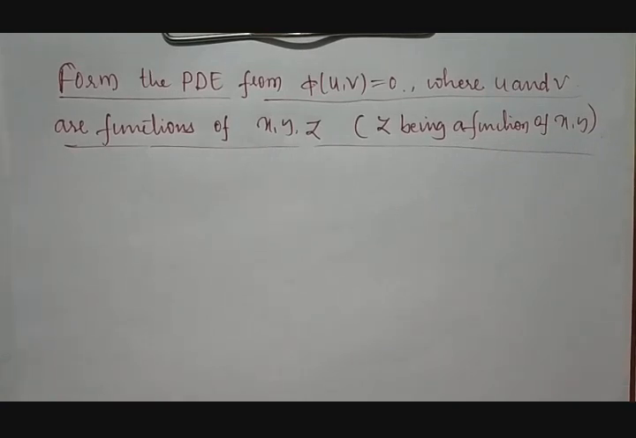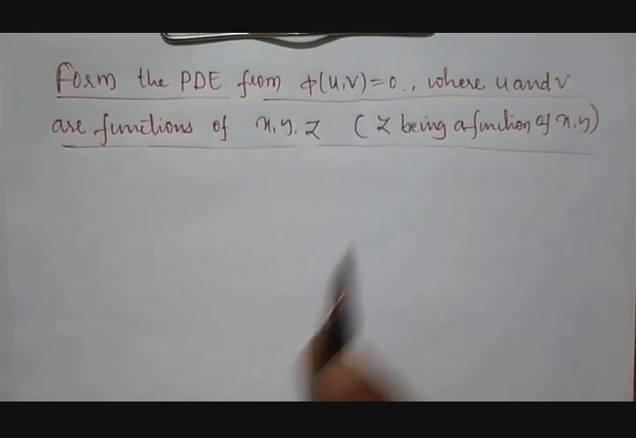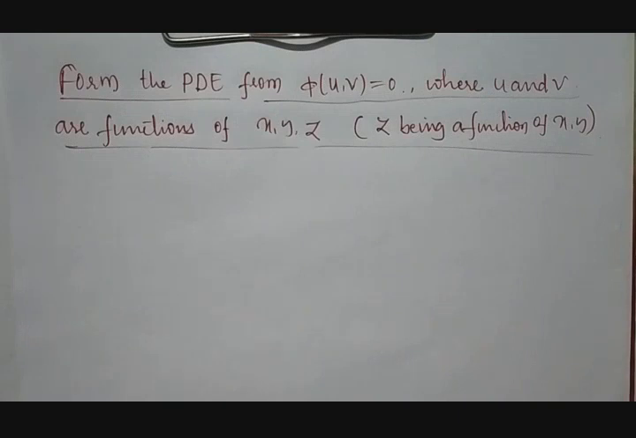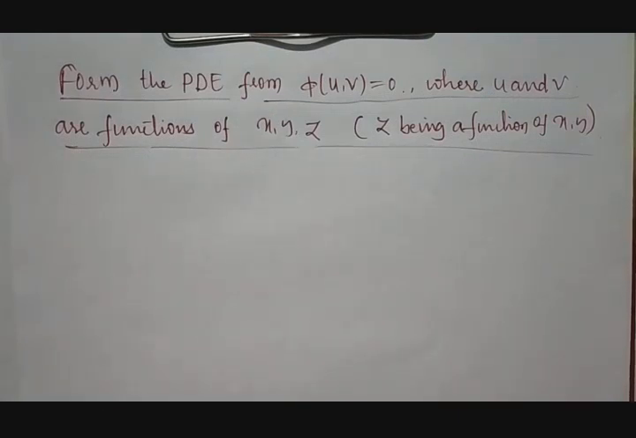Now let us discuss a unique form of examples where we are going to form a partial differential equation from a different pattern, that is phi of u comma v is equal to 0, where u and v are the functions of x, y and z. In turn, z will be a function of x and y.